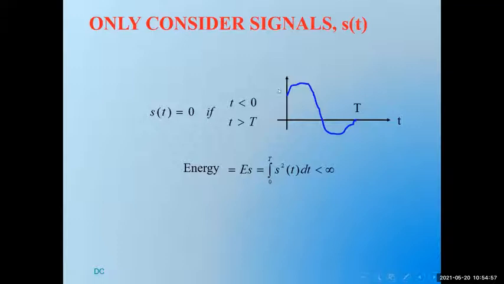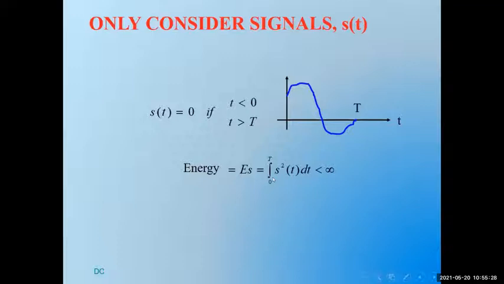So I'll say there is a signal s of t whose value is 0 before time t equals 0 and after time t equals T, where capital T represents the time duration or the time period of the signal. So I'm just considering an arbitrary signal, any arbitrary signal in the duration 0 to T. How do I determine the energy in this signal?